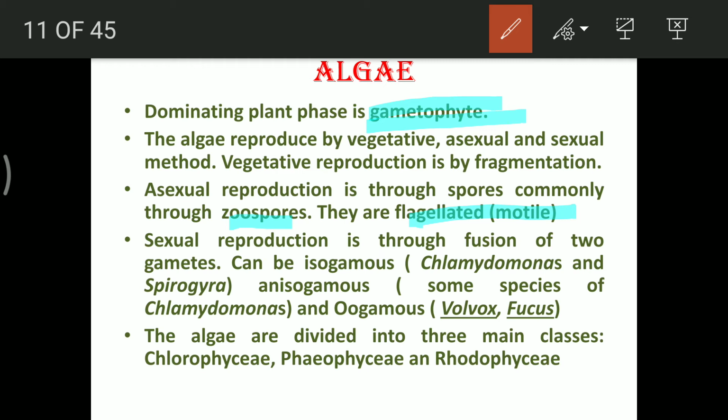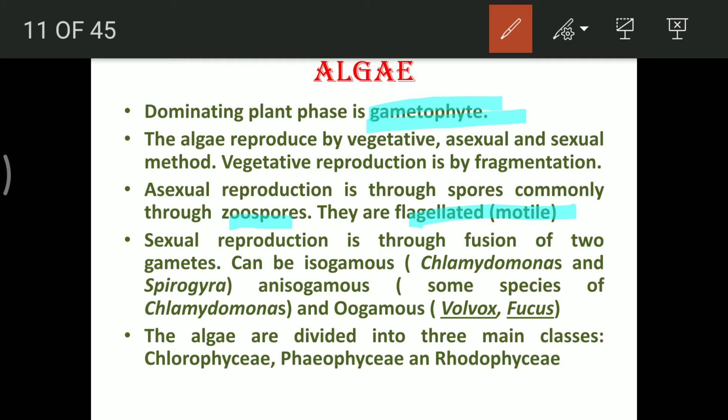Sexual reproduction is through fusion of two gametes. It can be isogamous, as in the case of Chlamydomonas and Spirogyra, because both the gametes which are present are of the same type, same size, morphologically as well as anatomically. Both are motile, and both are capable of fusing with each other. That is in the case of these two.